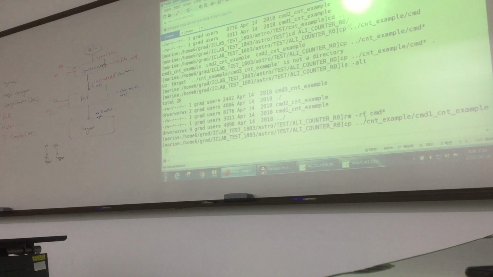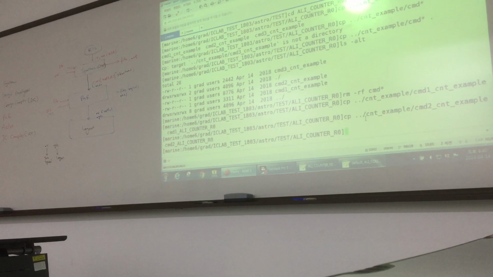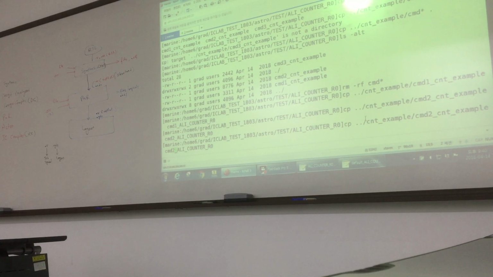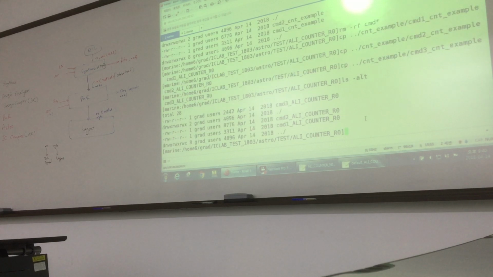So I want to copy this file with our file name, cmd 1 underscore ali underscore r0, and next is just 2. So I am just copying the script file. These are 3 script files with my name, my module name. 1, 2, 3. CMD 1, 2, 3. These 3 files, I copied these 3 files.